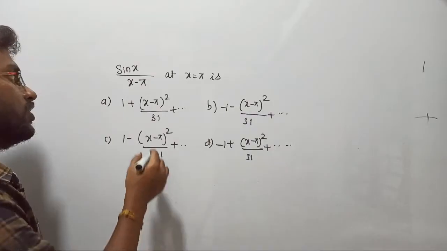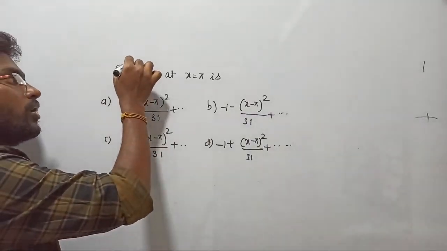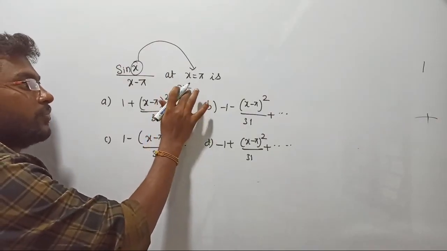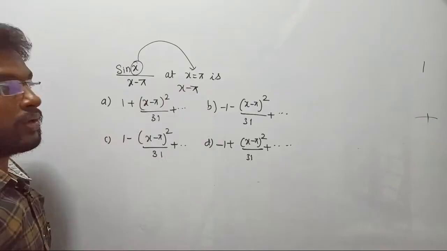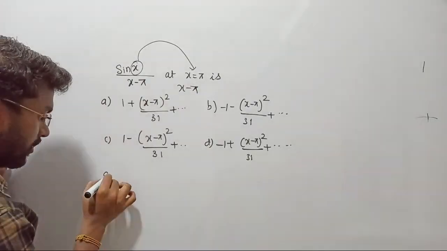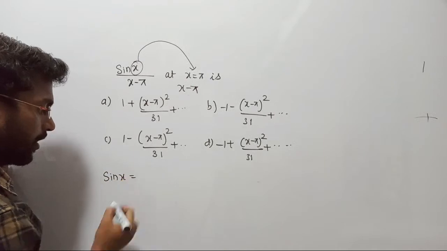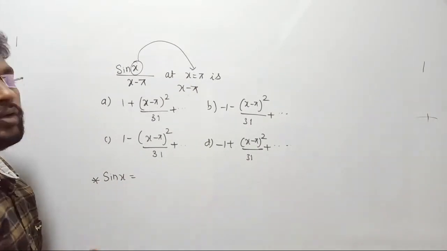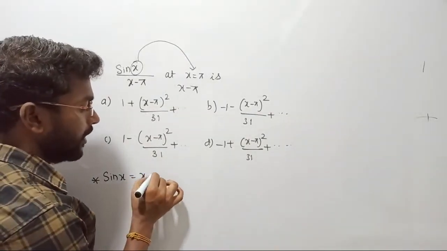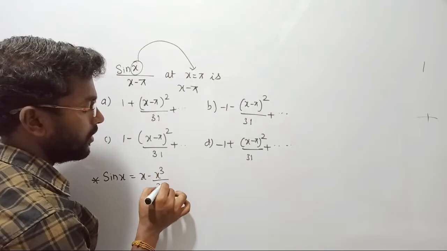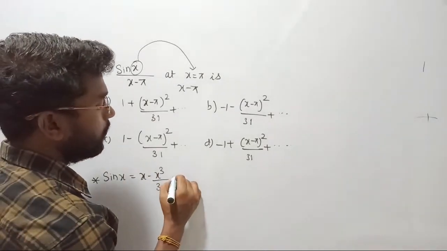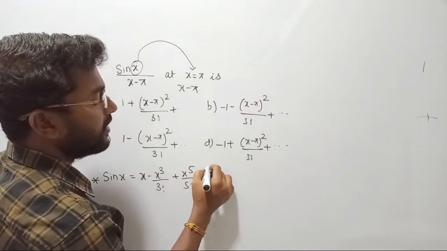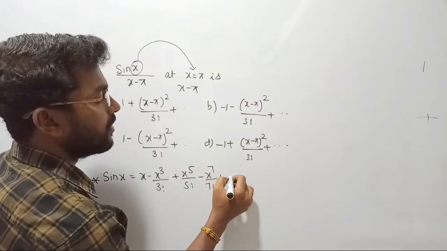Guys, listen. Actually, the given function is sin x, but you are requested to consider x equal to pi. It means you should consider x minus pi. Your point is x minus pi, right? So first, let us expand. Sin x can be written as, just a few minutes ago I wrote the Taylor series expansion of sin x: x minus x cube upon 3 factorial plus x power 5 upon 5 factorial minus x power 7 upon 7 factorial plus and so on.